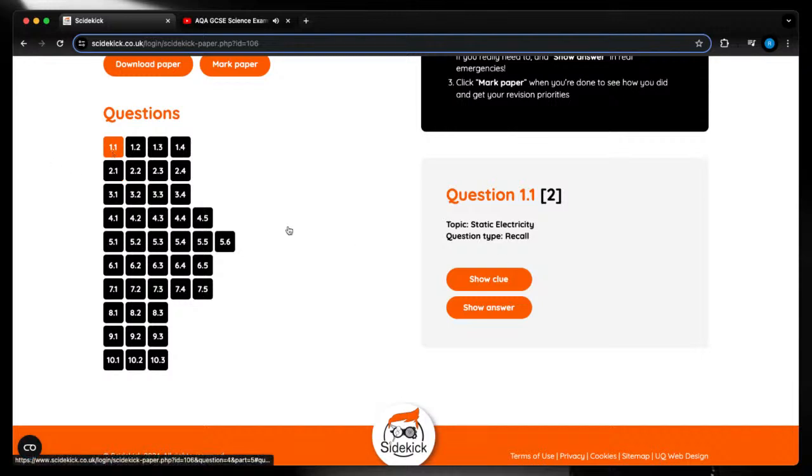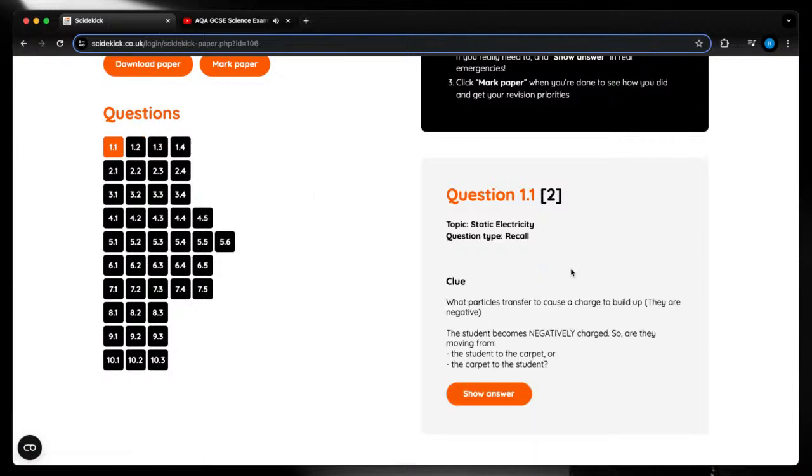So for question 1.1 here, it doesn't list the question because you've got that question in front of you on the paper, and you can download the paper here actually. If you're stuck on 1.1, you show the clue, and it gives you some information about that question, maybe a couple of memory hooks just to help jog your memory. So instead of just skipping a question or looking at the answer, which doesn't really help, this trains you to think, okay, this is a different way of thinking about it.